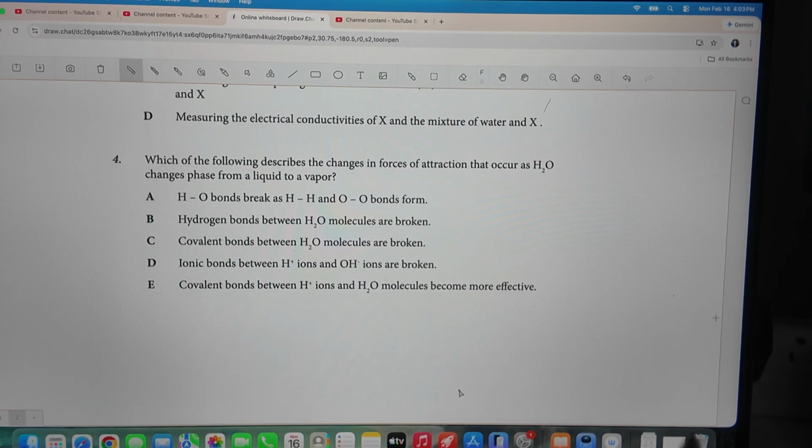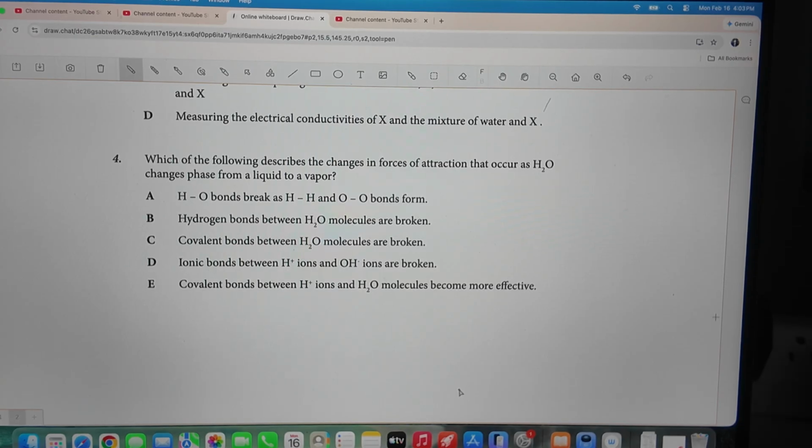Okay, last question. Which of the following describes the changes in forces of attraction that occur as H2O changes from liquid to gas? Well, this is kind of straightforward, right?